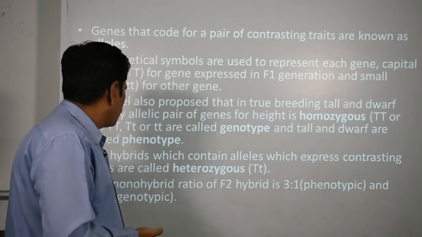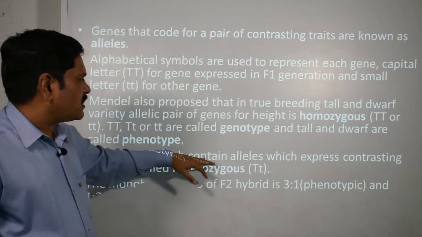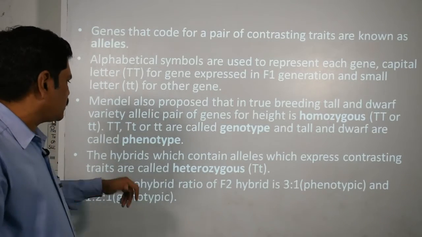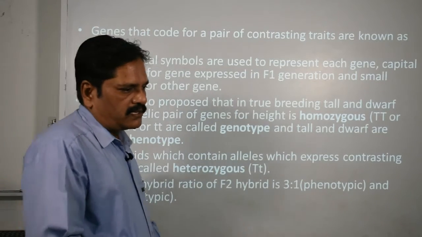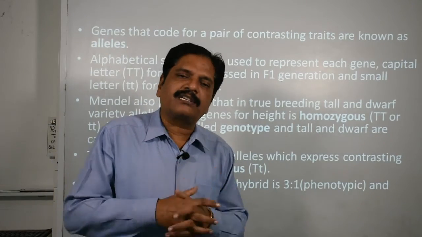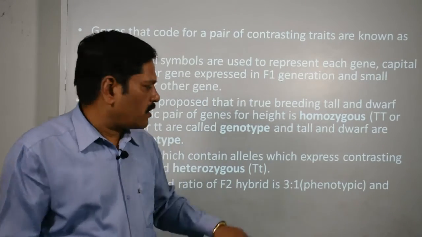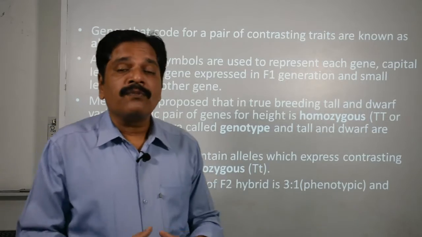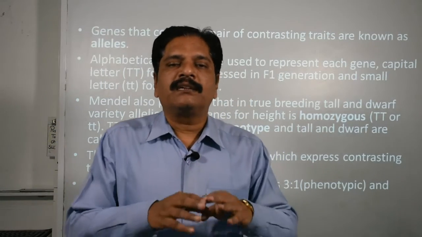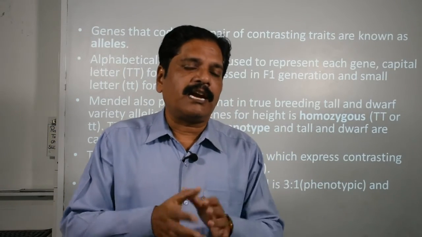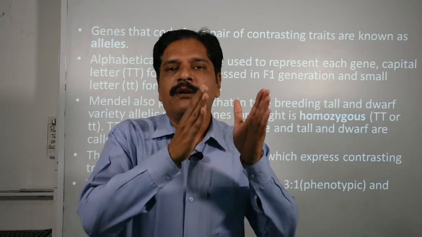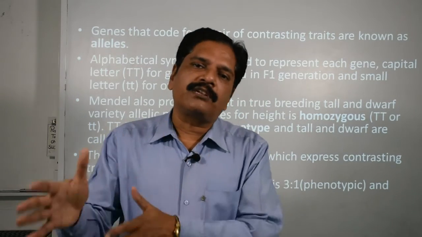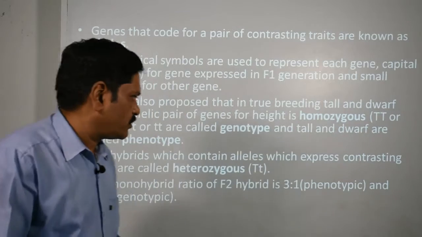So remember this. Now the hybrids which contain alleles that express contrasting traits are called heterozygous. Those having this contrasting pair of allelic genes are called heterozygous. That means when they form gametes, two types of gametes will form, 50% with the dominating feature and 50% with the recessive feature.